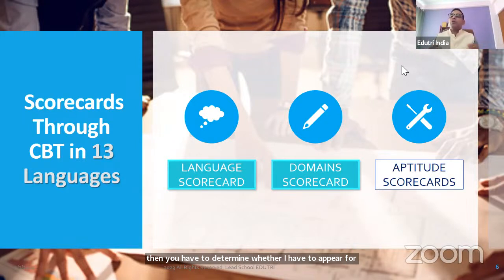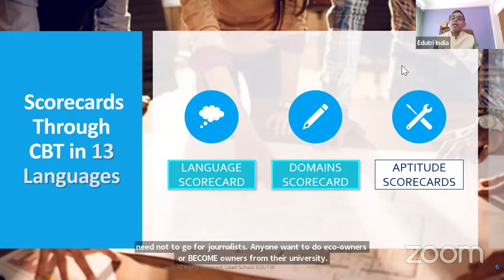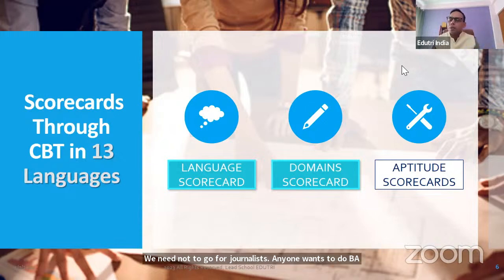For example, if anyone wants to do BSc in physics, chemistry, mathematics from Delhi University, they need not go for the general test. Anyone who wants to do Eco honors or BCom honors from Delhi University need not go for the general test. Anyone who wants to do BA history, geography, political science, whatever, need not go for the general test either. So I'm again repeating, for Eco honors, BCom honors, and BSc honors, you need not appear for the general test for Delhi University.